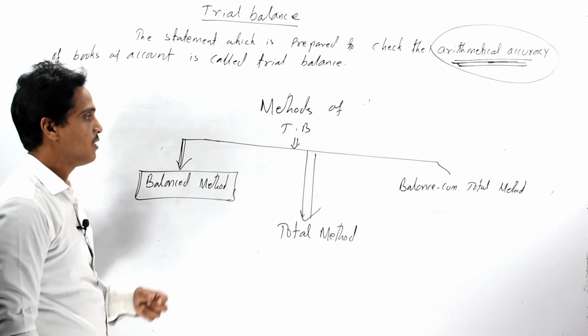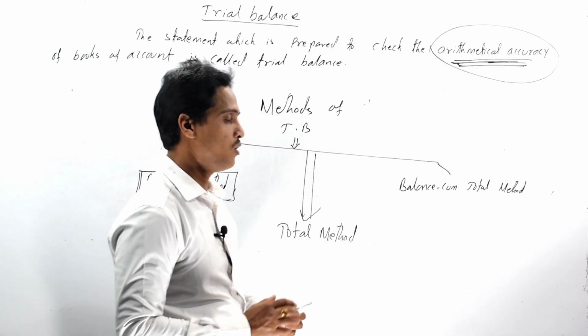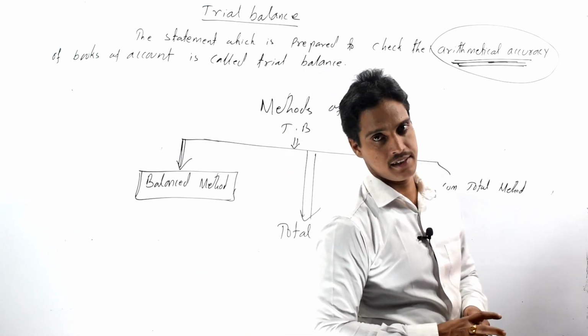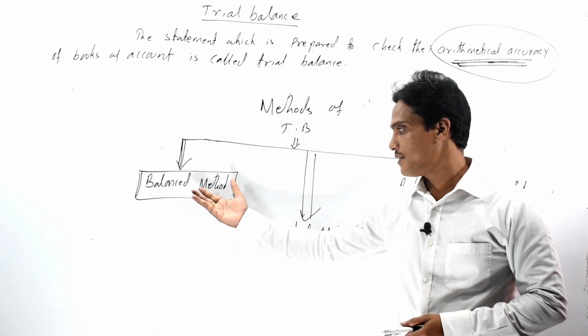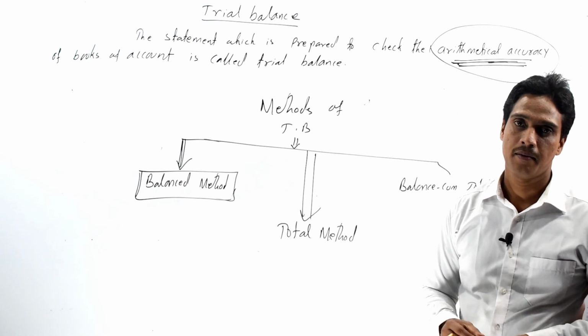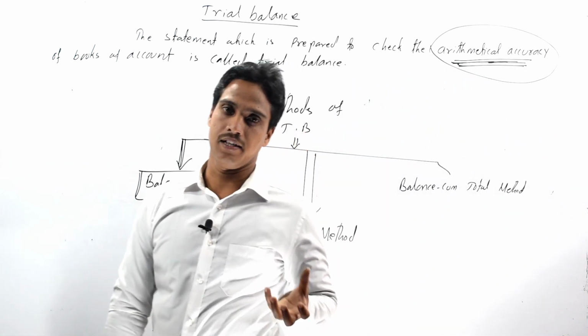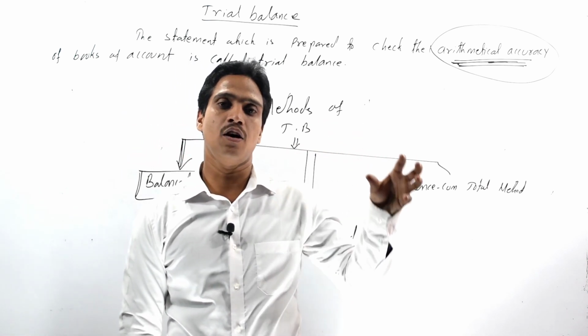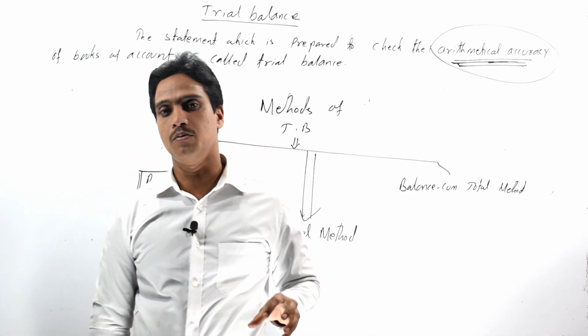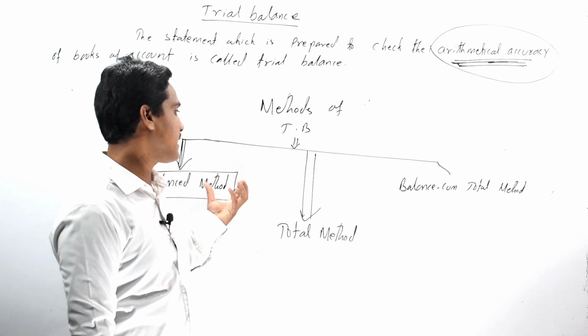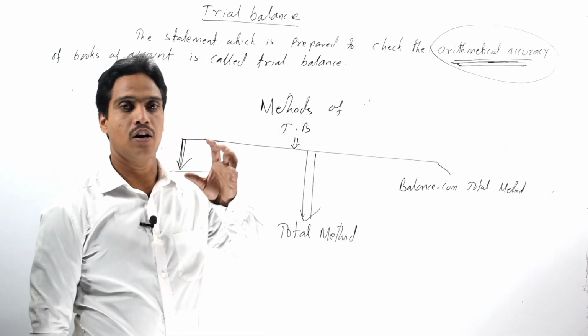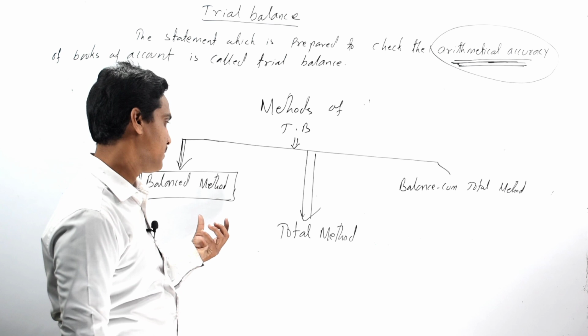That is called balance method. So in simple means, the balance method means the method in which we should consider the balances of each ledger account for preparing a trial balance is called balance method.